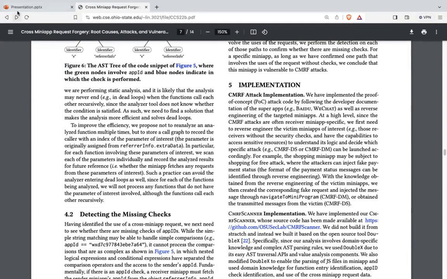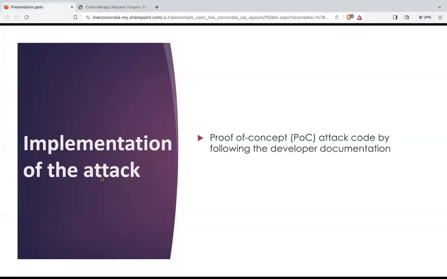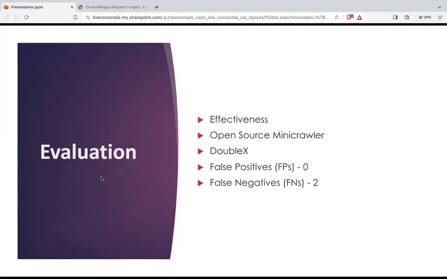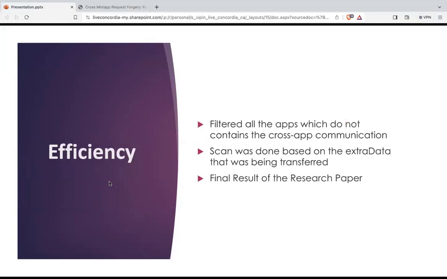I think it's time to stop the presentation here. But as I told you, this is the full and foremost summary that I have given in this presentation. These were the topics that were left. To make their attack efficient, they filtered out all the applications which do not contain cross-application communication. The scan was done based on extra data being transferred, so that it is efficient for the scanner to perform all the security checks.